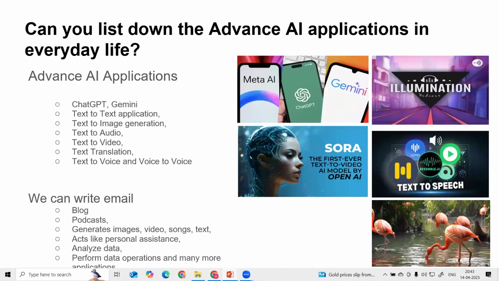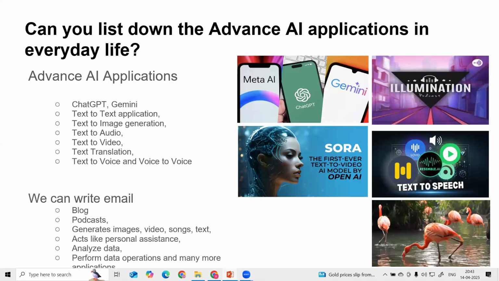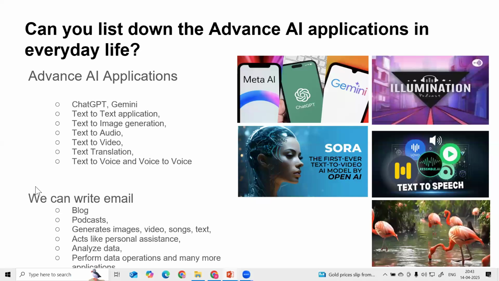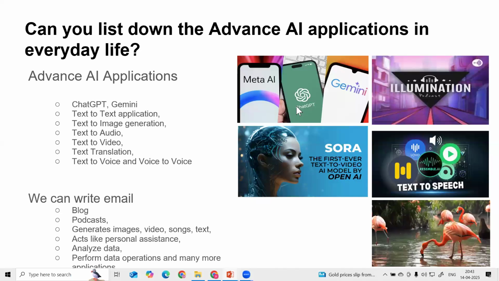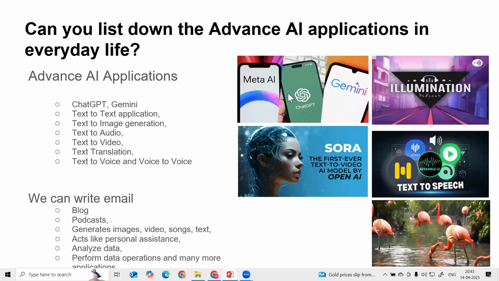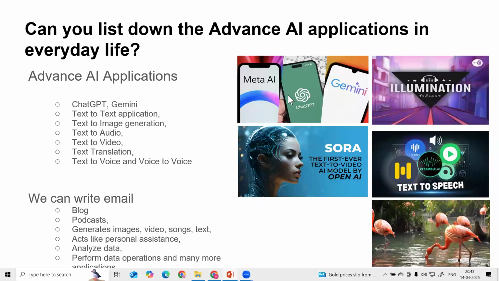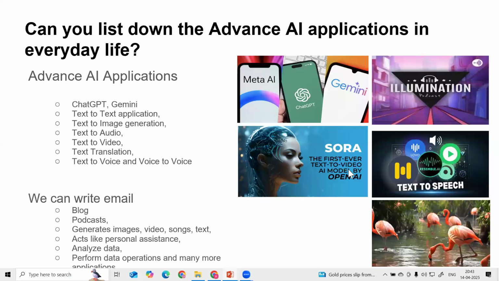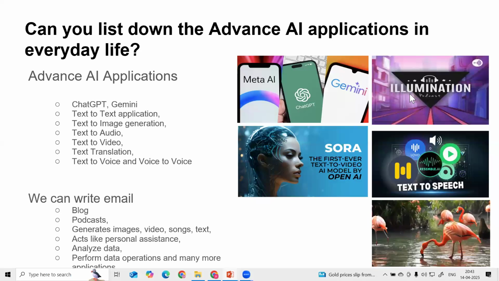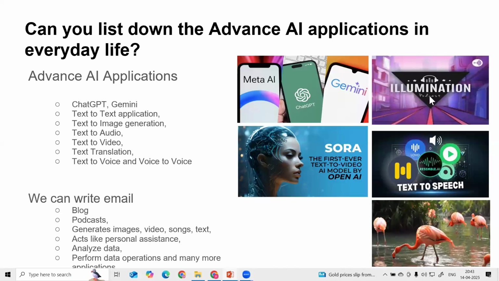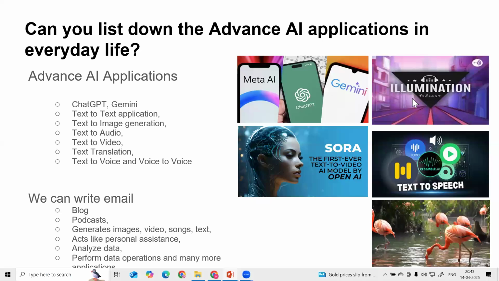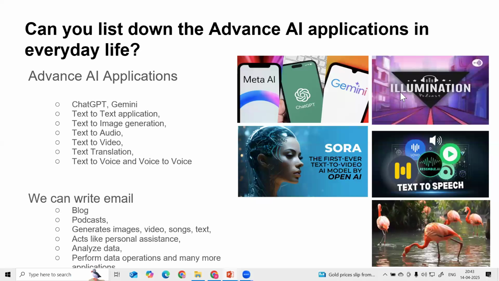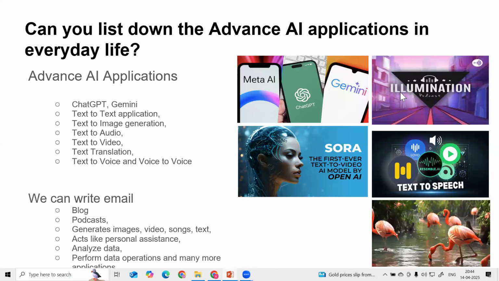And then these are some of the advanced applications, guys. Nowadays we are using Meta AI, ChatGPT, Gemini in WhatsApp, Facebook, Instagram. Then we have the Sora application that helps with text-to-video creation. Then there is a podcast creation tool, guys. We just have to give the script, give the command, and it will generate a podcast for your video.